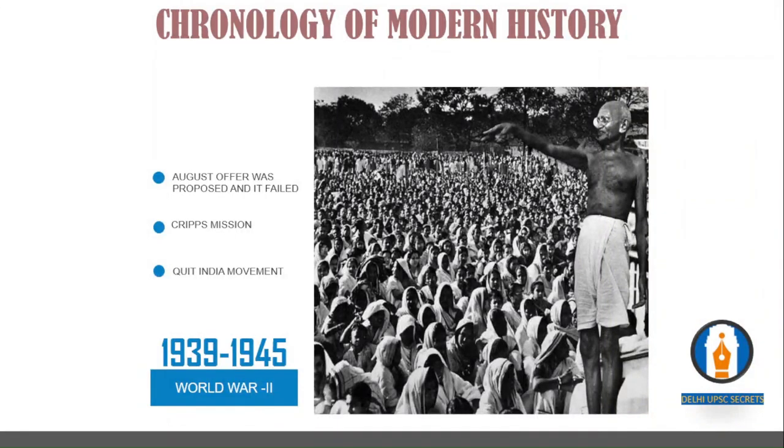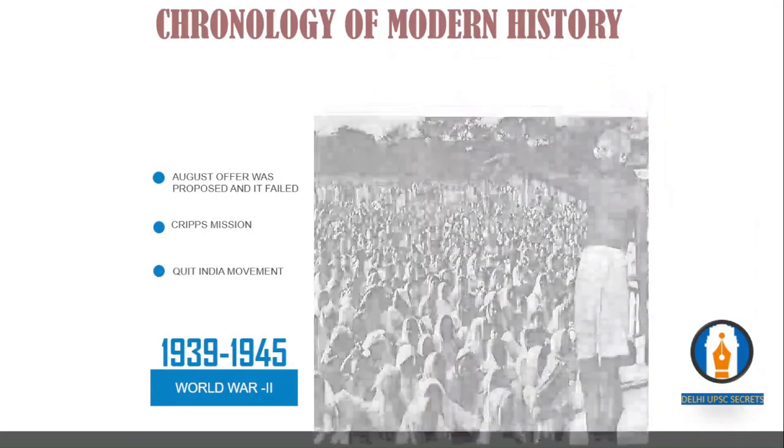But the Quit India Movement started taking its own ways. The Quit India Movement is the most crucial one. In the same period, Subhash Chandra Bose ji starts the Indian National Army, called Azad Hind Fauj.